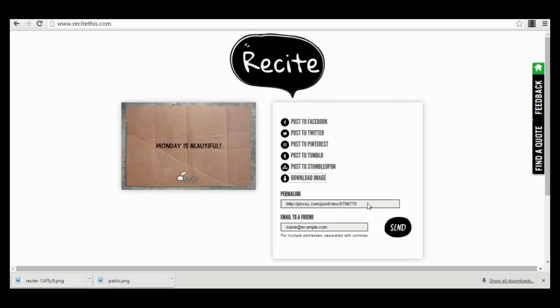You can send it to a friend. You have a permanent link, for example, if you just want to use the link to upload the photo and so on. So it's actually a very simple to use app.